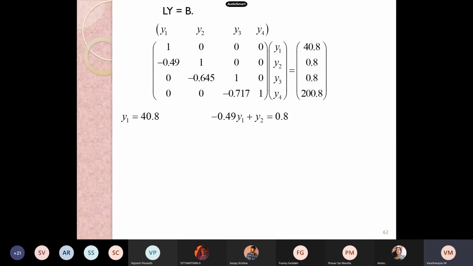Now try to find the value of Y first. Here I have written the first column at the top, and I am doing multiplication. Therefore, Y1 is equal to 40.8. Concerning the second equation, minus 0.9 into Y1 plus Y2 is equal to 0.8. Then apply the value of Y1. You take the calculator and check the answer. Whether Y2 is equal to 20.792.